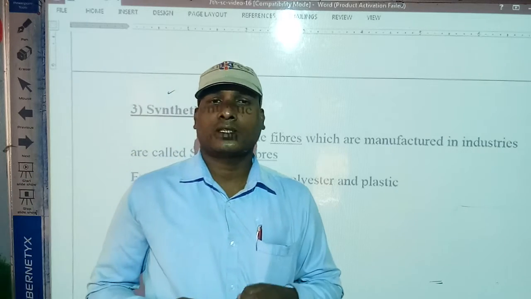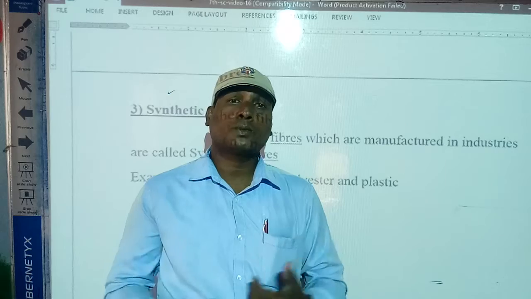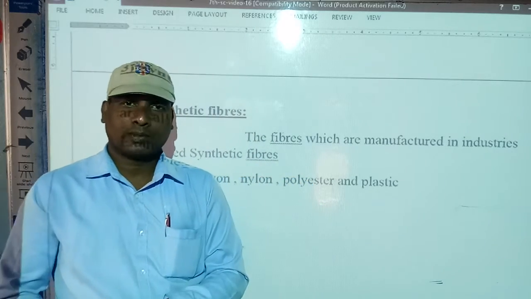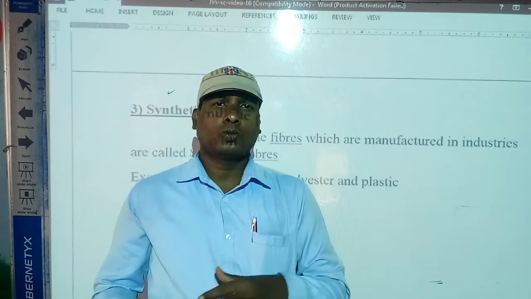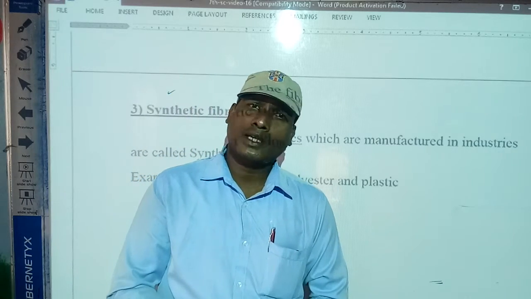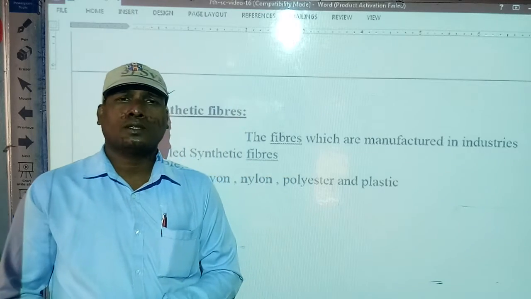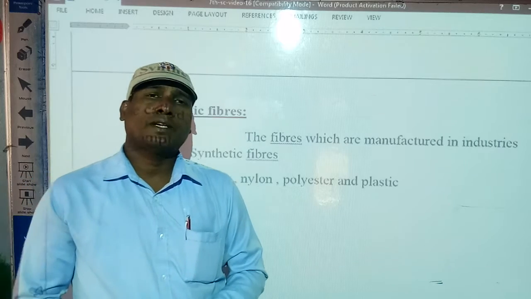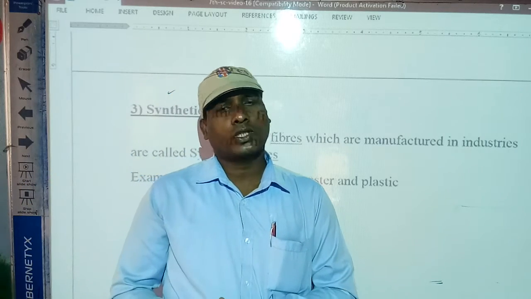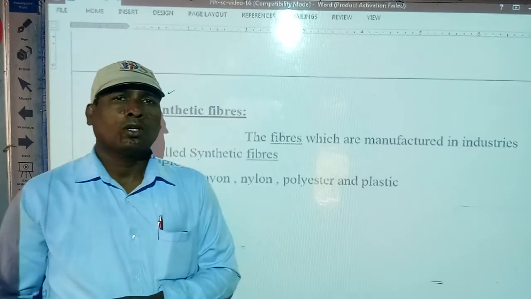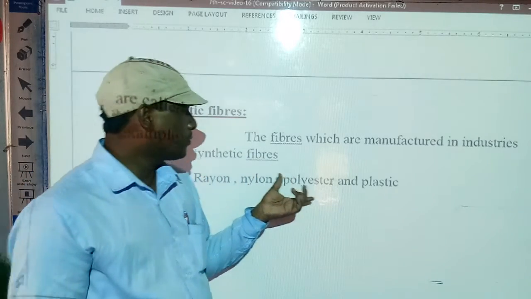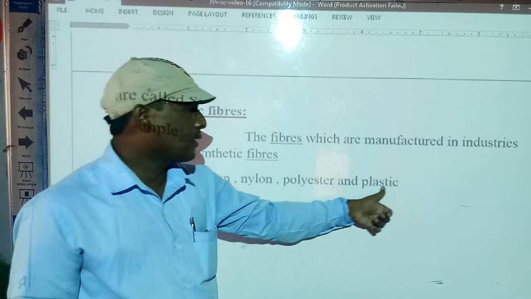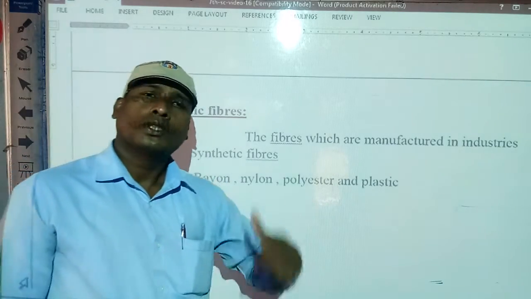When we compare with animal fibers and plant fibers, the need for clothes is growing. With so many people, our requirements are large, and it is not sufficient to get that much from animals and plants. That is why we manufacture in the synthetic or artificial way, and we can get a huge amount of clothes that way. There are many quality differences too: rayon, nylon, polyester and plastics.